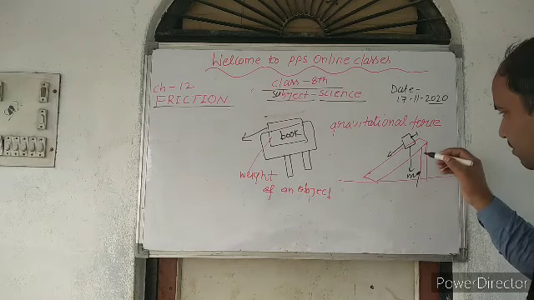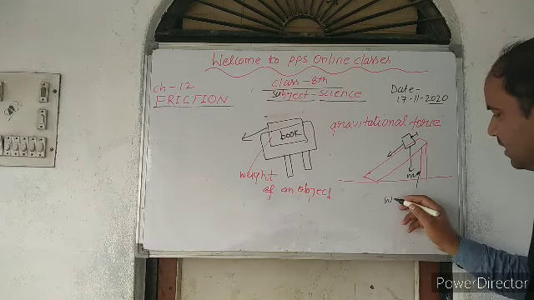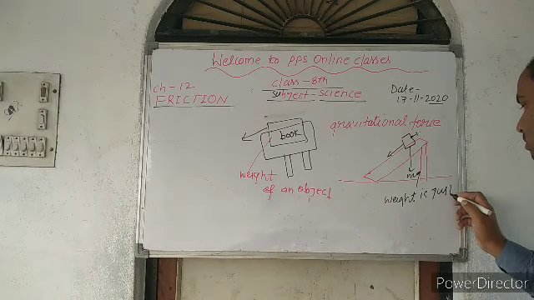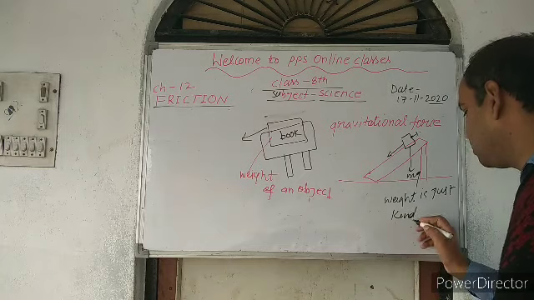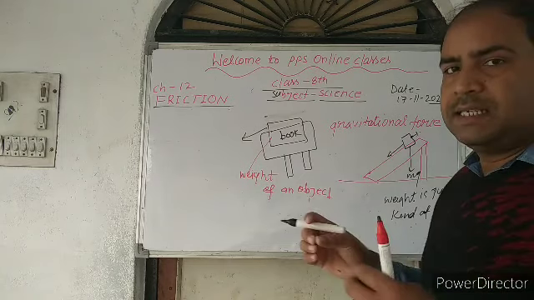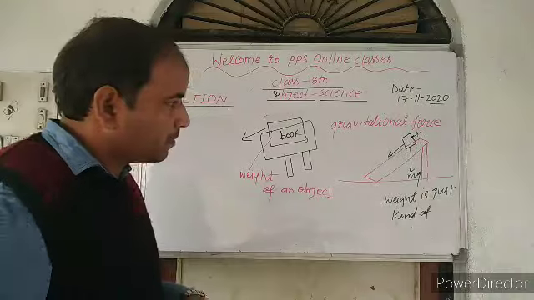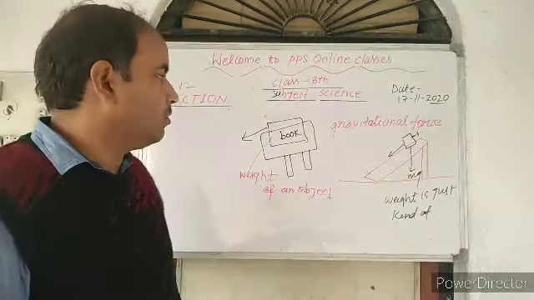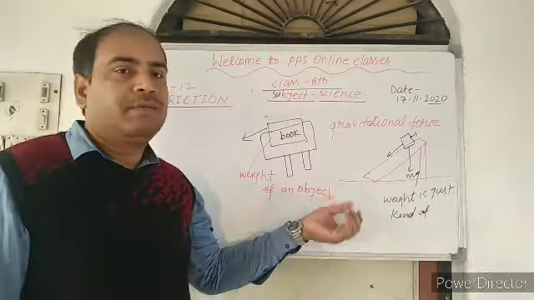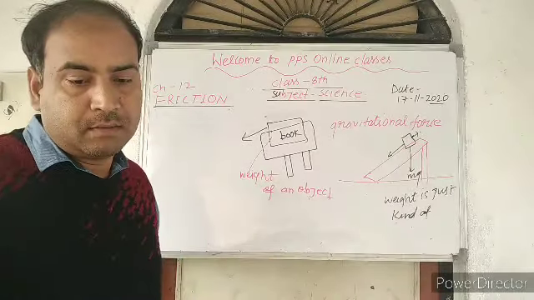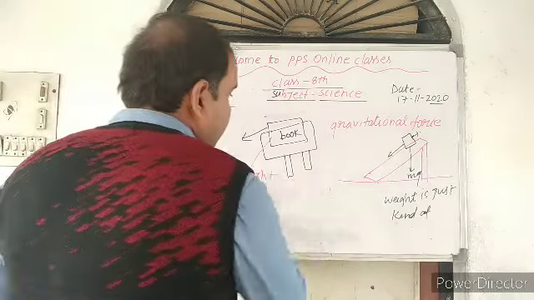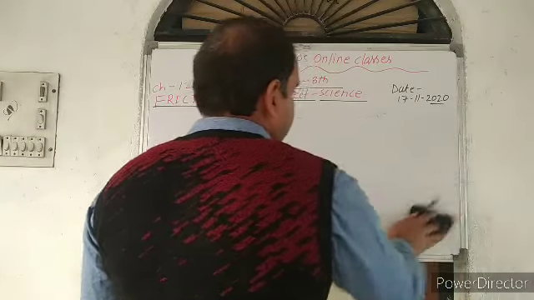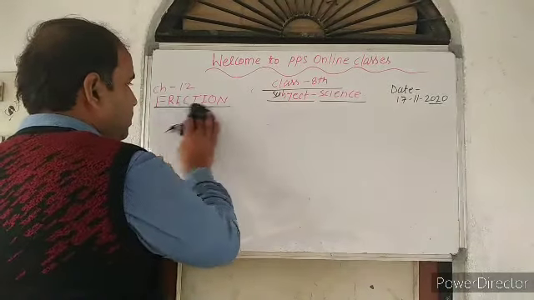So dear friends, we can imagine here that weight is just a kind of force. And the frictional force here is governed by the gravitational force. So this type of activity we can perform with the help of a book. Okay students? So I have explained the direction of the force of friction. What is the direction of the force of friction, students? You can understand that the direction will always be in the opposite direction.